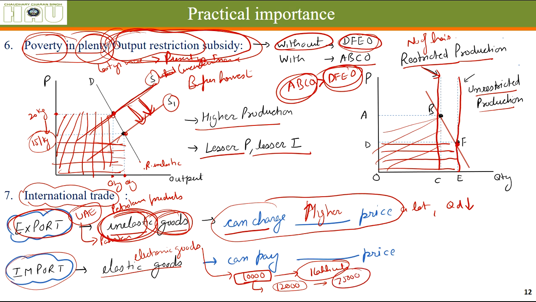Less and less people are able to afford it now, and this product falls behind in the competition with other products. So when we know that the products we are importing are of elastic demand, we can ask the other country to reduce the price of their products. We can say, either you supply it for a lower price, or we will impose a duty on it, which will lead to a reduction in demand for your product. So if you want to keep selling your product in our country, kindly supply it at a lower price.